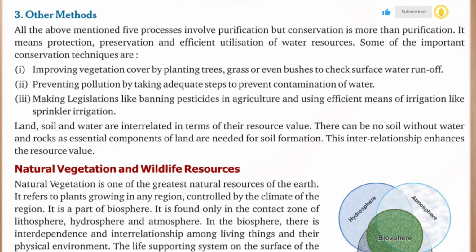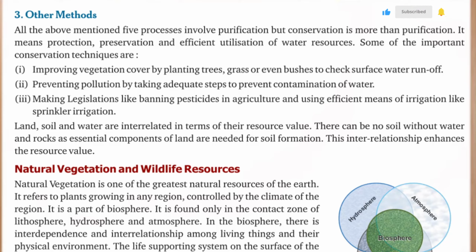It means protection, preservation, and efficient utilization of water resources. Some of the important conservation techniques are: first, improving vegetation cover by planting trees, grass, or even bushes to check surface water runoff. Second, preventing pollution by taking adequate steps to prevent contamination of water. Third, making legislations like banning pesticides in agriculture and using efficient means of irrigation like sprinkler irrigation.